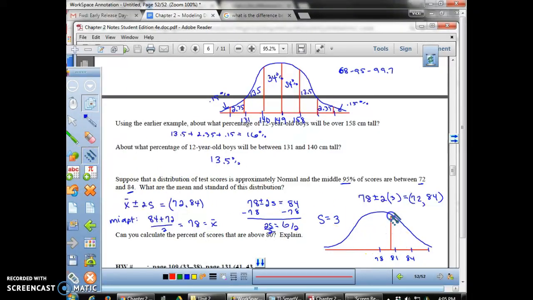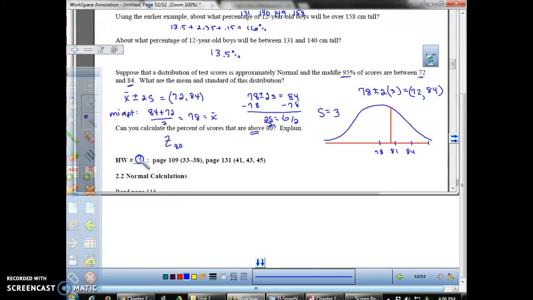It's not falling on one of our nice, neat little intervals that match the empirical rule. So we can't do anything with this today, but I will give you a heads up. We will be computing the z-score for 80, and we're going to figure out how to find the probability that an observation falls above that. All right, do homework number 3 tonight, and we will take a look at that tomorrow.